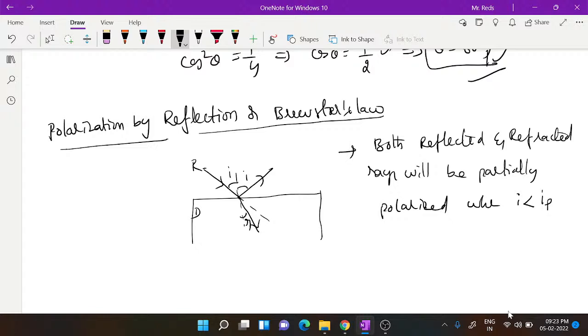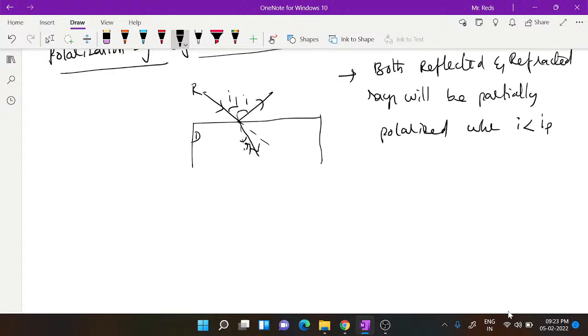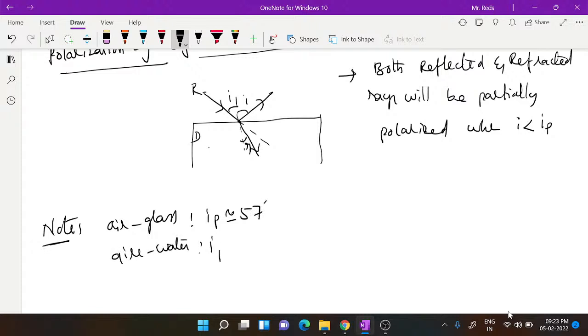The polarizing angle is fixed for fixed interfaces. You have to take this as a note. For an air-glass interface, the polarizing angle is approximately 57 degrees. For an air-water interface, the polarizing angle is approximately 53 degrees. This will be given in the data; I'm giving it for an idea.